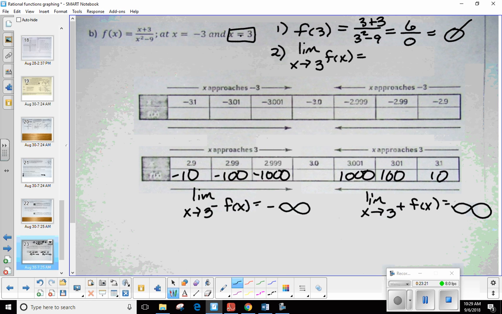All right. Now, what would we say about step number 2? Do I have a limit? Did I approach the same value from both sides? No, I did not. Remember, infinity isn't even a specific number. So that guy does not exist. All right. So we know there's a problem happening at 3.